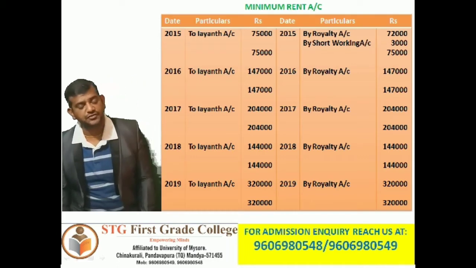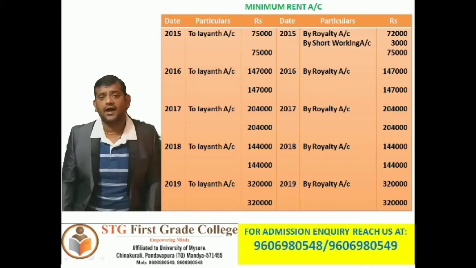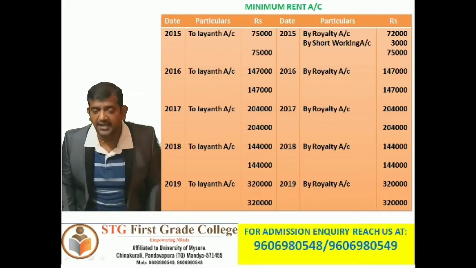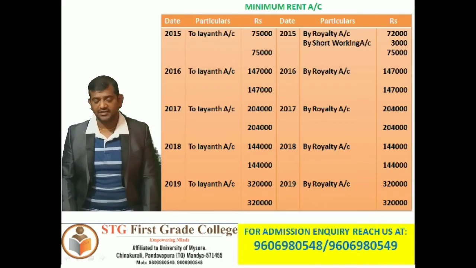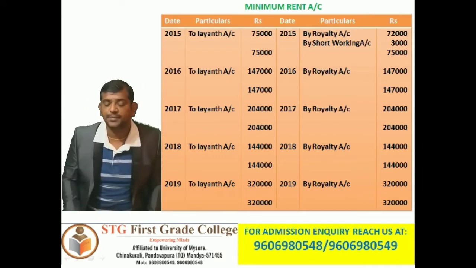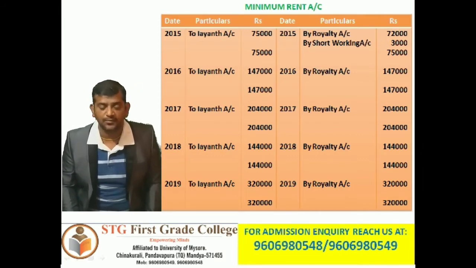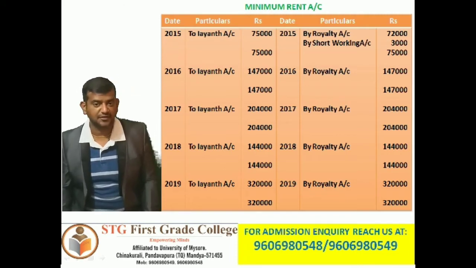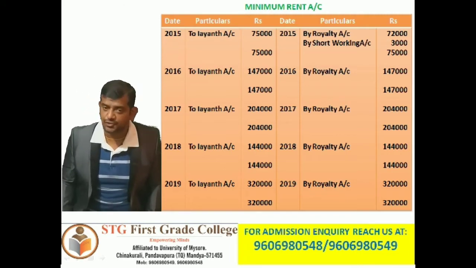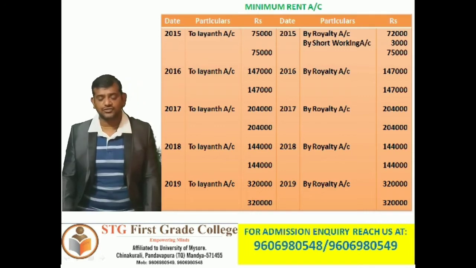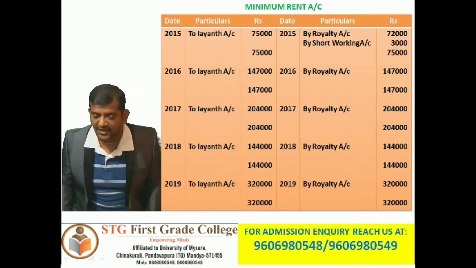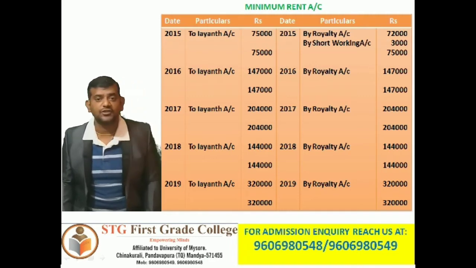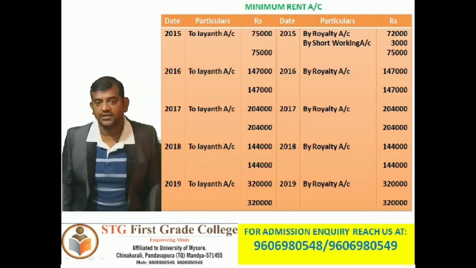So in the year 2016, to Giant account 1,47,000 rupees. 2016, by royalty account 1,47,000 rupees, the amount which has been entered in the amount payable column. Both sides total 1,47,000. 2017, to Giant account 2,04,000. 2017, by royalty account 2,04,000. Both sides total 2,04,000.